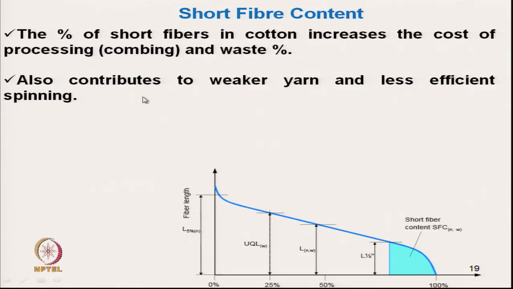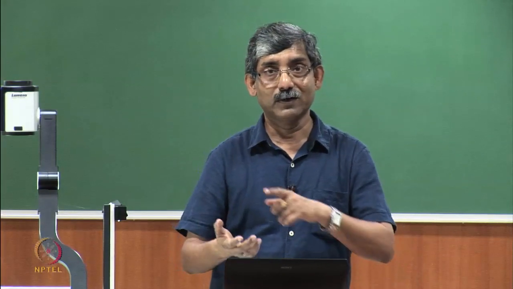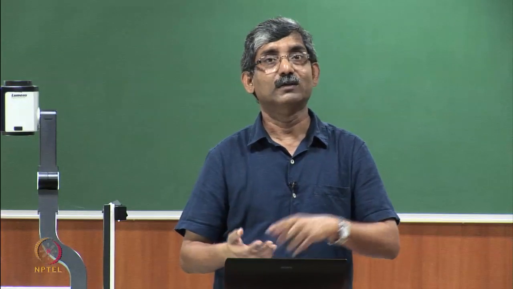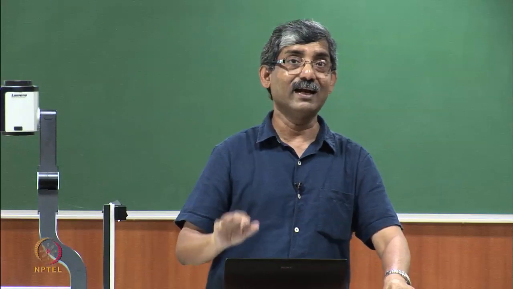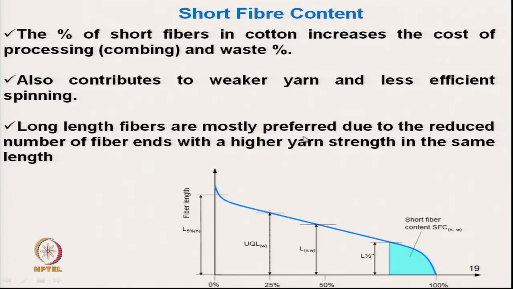Also it contributes to weaker yarn. So, yarn strength will be less, and less efficient spinning process, because higher short fiber content will have weaker yarn. Also the yarn uniformity will be poor, because it will create floating fibers. Long length fibers are mostly preferred due to the reduction in the number of fiber ends, that is the hairs, with a higher strength yarn in the same length.